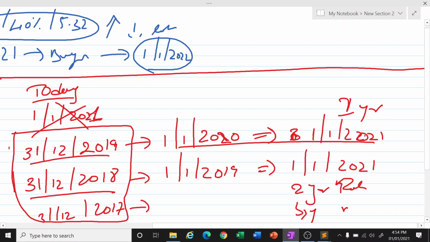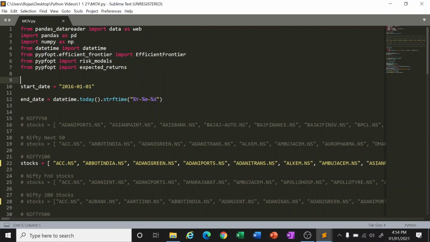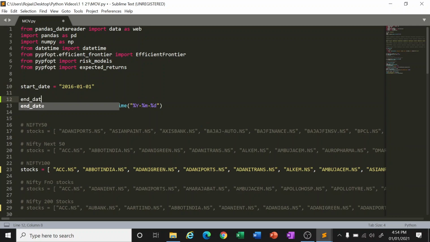Let us do it for Nifty 100. Okay, let's start. As I told you, my today is not this date; my end date is 2019, 12/31st.